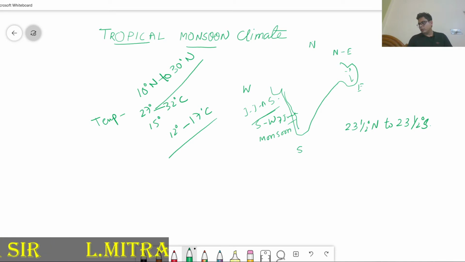Then another thing, the characteristic features of the seasonal reversal of the winds. Then come to temperature: 15 degrees centigrade, and in the hot season 32 degrees. The cool season is November to February. Then the hot dry season is March, April, May. Then the wet season is June, July, August.